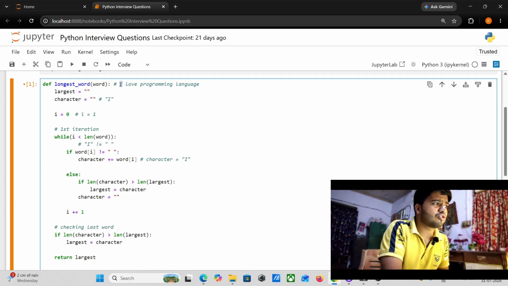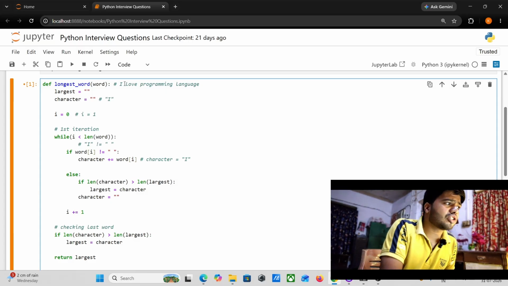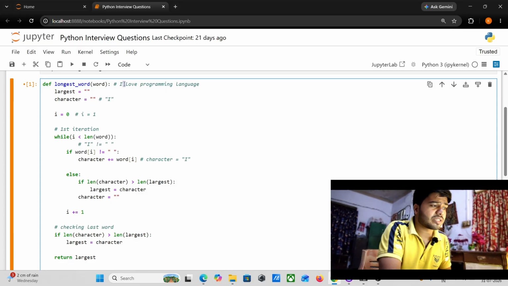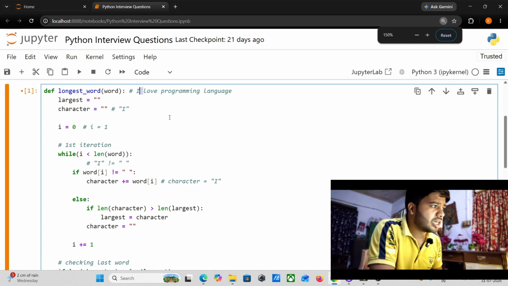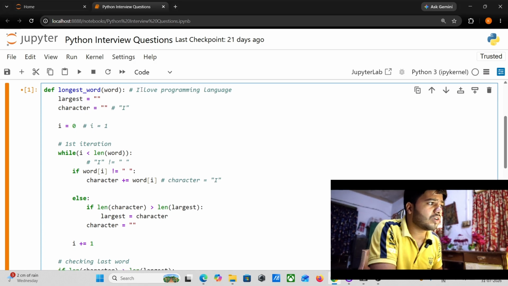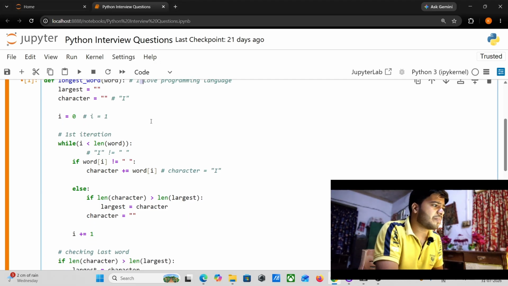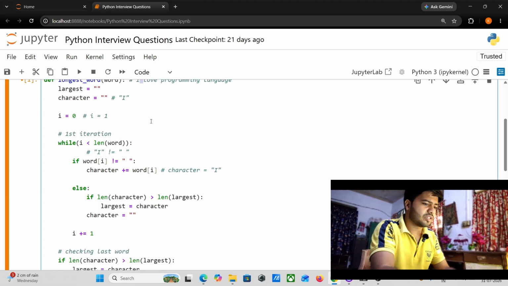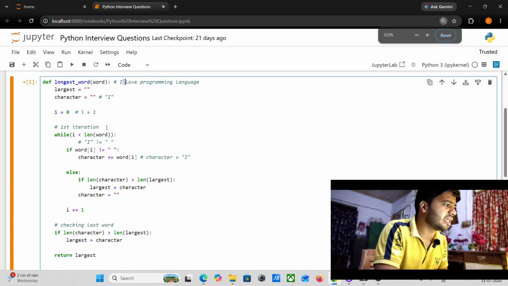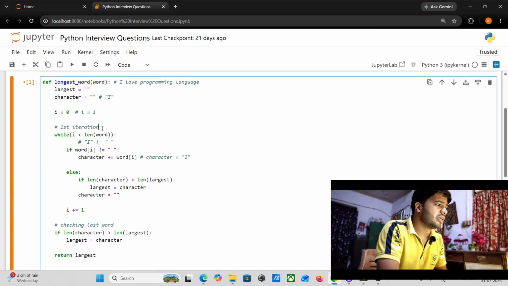For I equals 1, it will again check. For I equals 0 it checked this earlier, and for I equals 1, it will check this space. Understood guys? I'm zooming here. For I equals 1, it will check here. Understood? And it will again go inside this while loop.